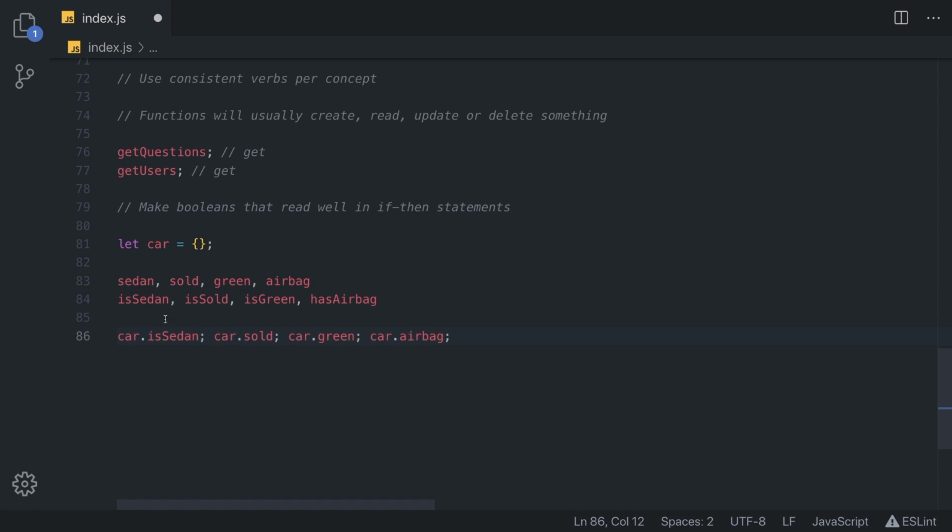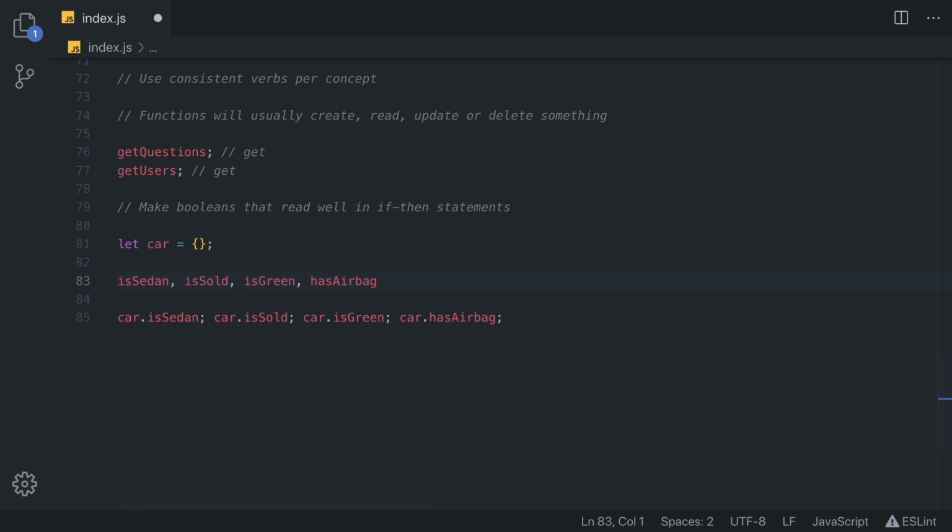So isSedan, and then we can read it like this: if our car is a sedan, or if our car is sold, if our car is green, or if our car has an airbag. This is much more descriptive and is much better to use for naming our Boolean variables. This sounds more natural and makes the program easier to decipher. Now, regarding the class names, this could also be a class since it has some properties right here.